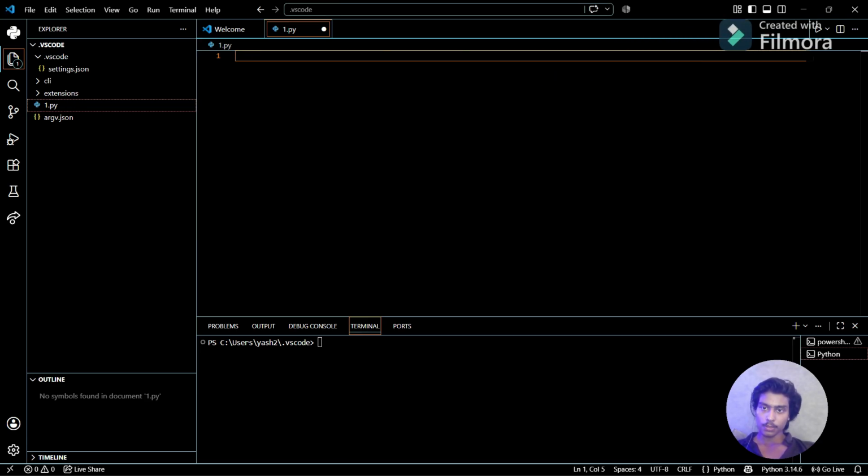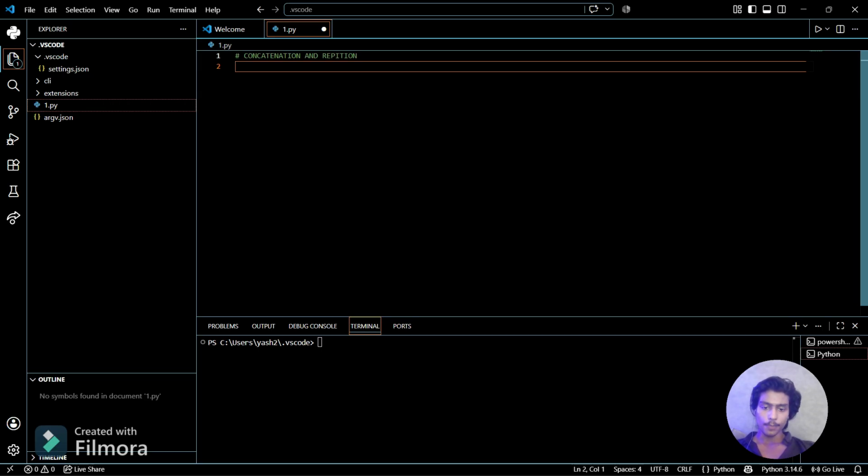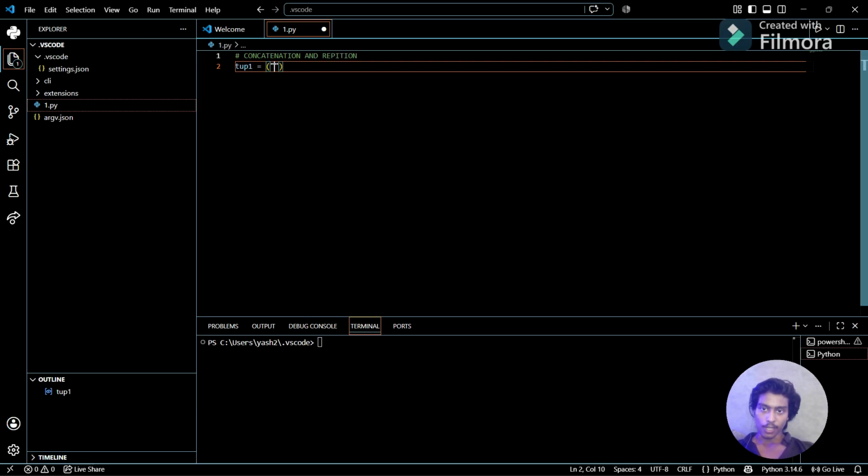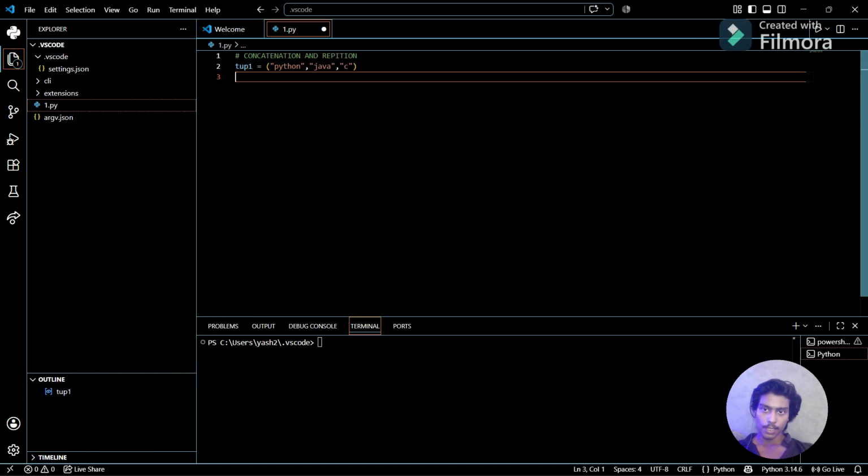So now the topic is concatenation and repetition. As we know, tuples are immutable, so we can't change a tuple. If I store some language names in tup1, Python, Java, and C, and now I forgot to add two more languages but want to store them in the same tuple, what can I do?